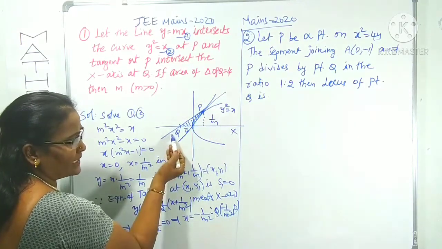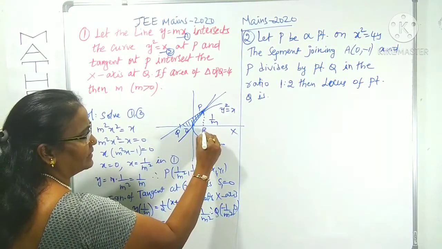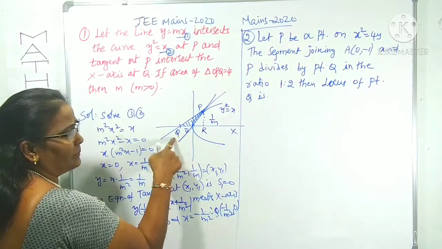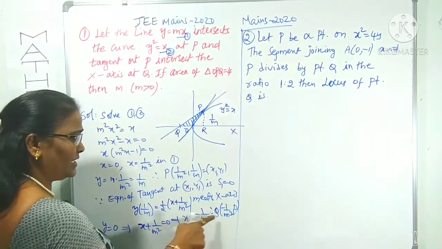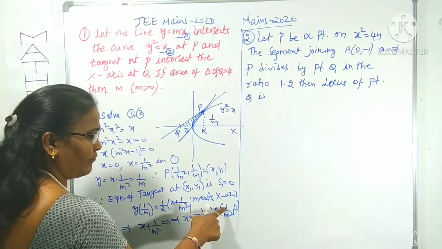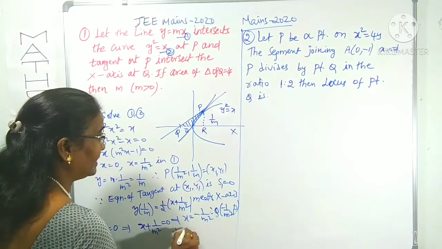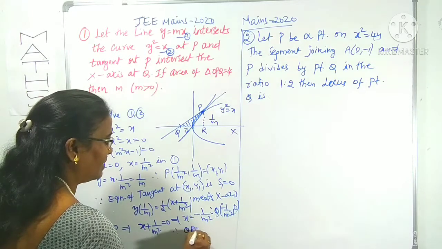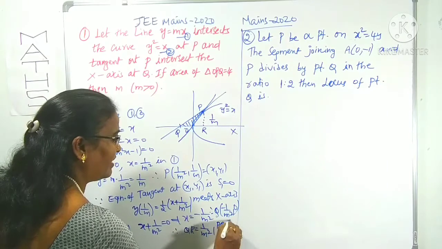It meets the x-axis at Q. If you take this as some R, indirectly QR, the base, is the x coordinate of Q. What is the length of the x coordinate? 1 by m square. Length means you can take only positive. Therefore, QR is 1 by m square and PR is 1 by m.